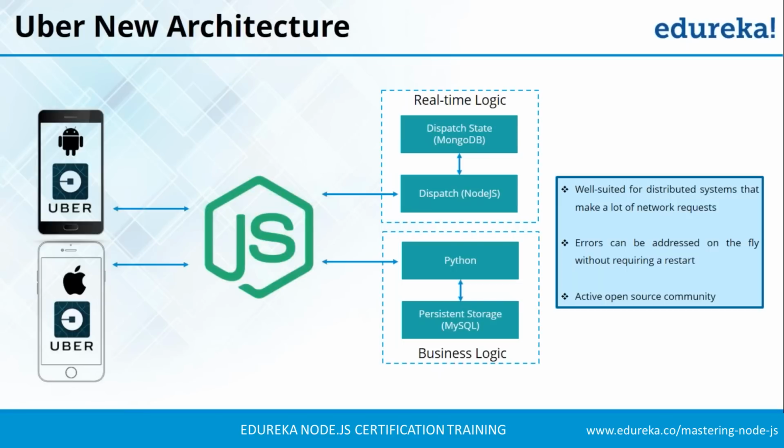Now, as we know, Node is open source, so the active open source community continuously optimizes the technology and it gets better and better every time. So now what happened? Uber is now doing over 2 million RPCs per second at peak across the Node.js fleet. So now you can understand how Node.js helped Uber eliminate all the limitations that they were facing while using their old architecture. So are we clear with this, guys?